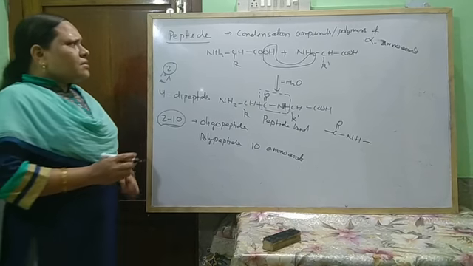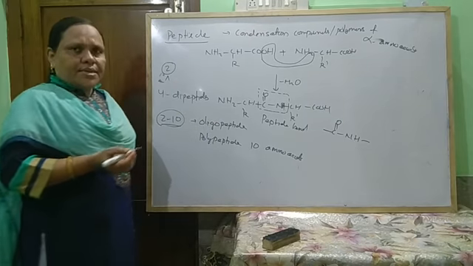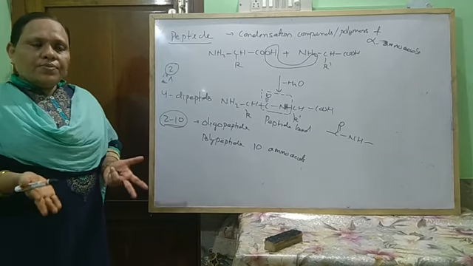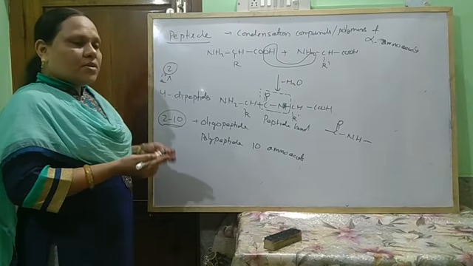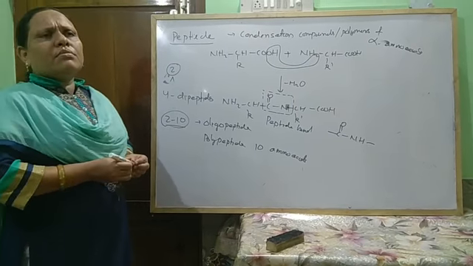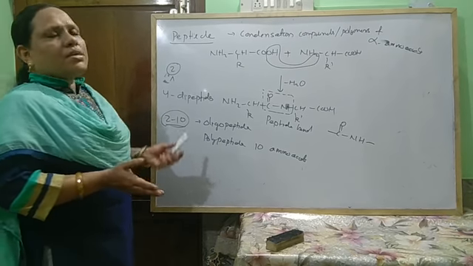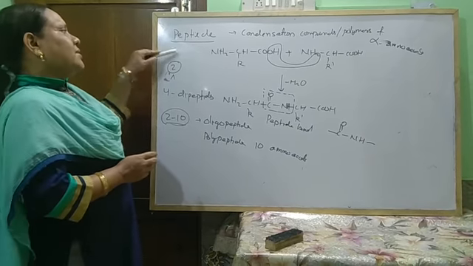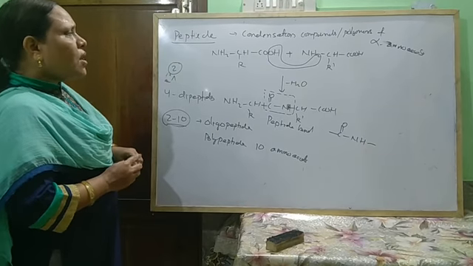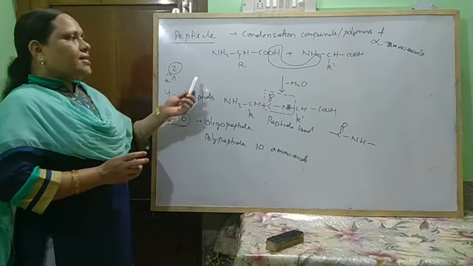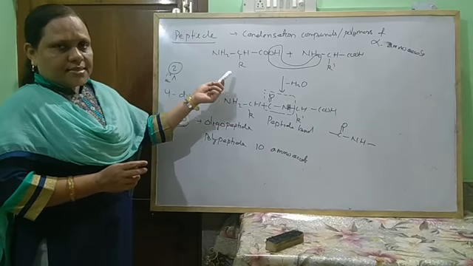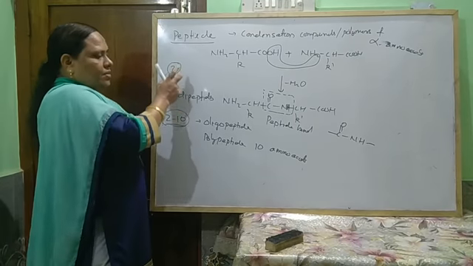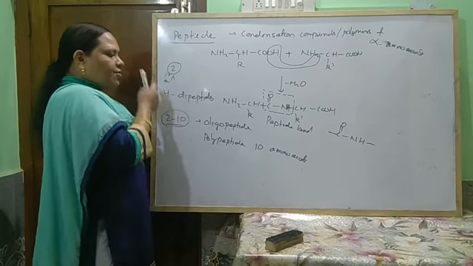Okay, so there is not much difference between peptide and protein. Actually, peptides include polypeptides and proteins. Protein is also, we can say, a polypeptide, a polymer of polypeptide. If the number of amino acids is more, then this is known as protein, and if the number of amino acids is less, then that is known as peptide. Peptides on hydrolysis generally give amino acids. If two amino acids join, then they can join in different ways and give 4 different peptides.